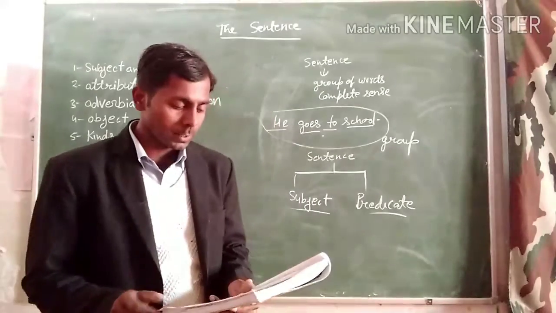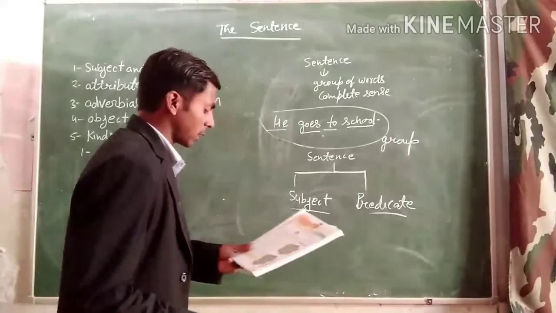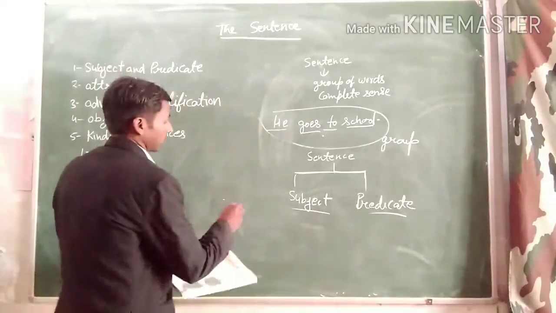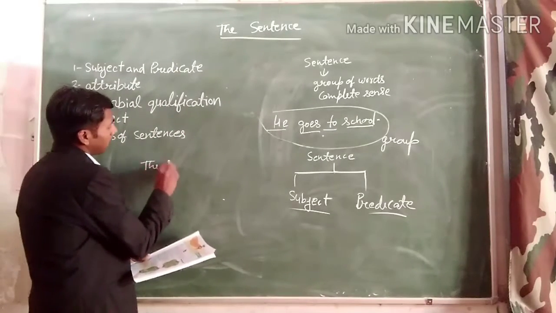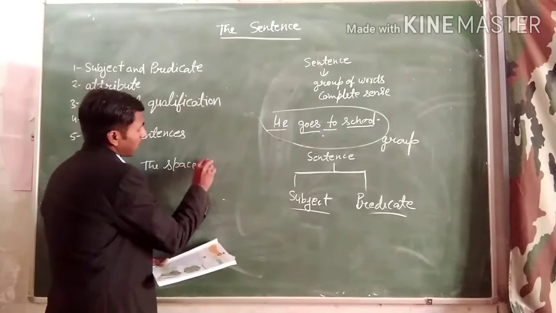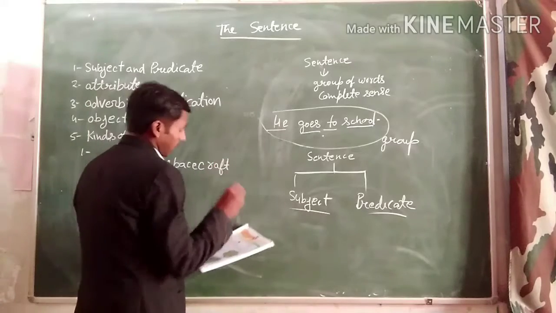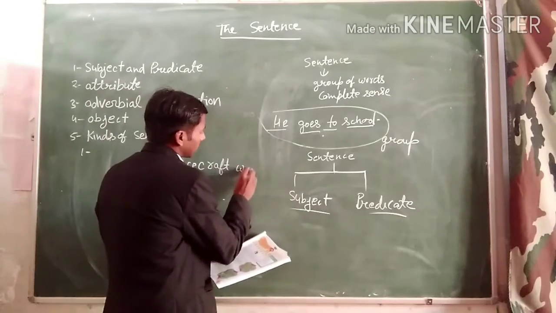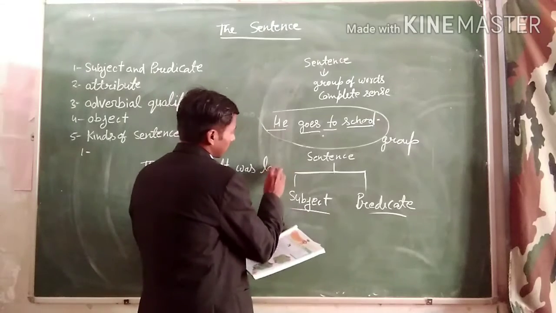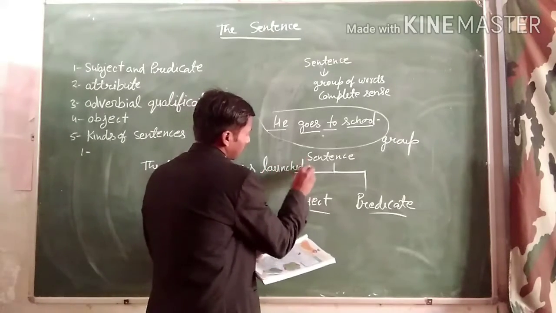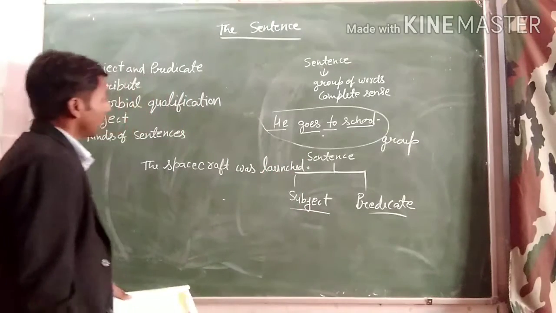It means in a sentence like, the spacecraft was launched. Okay, this is an example.